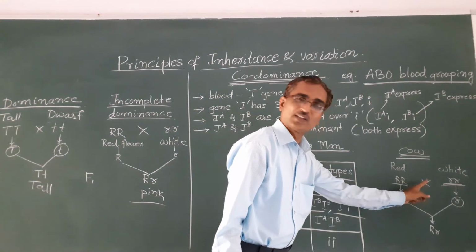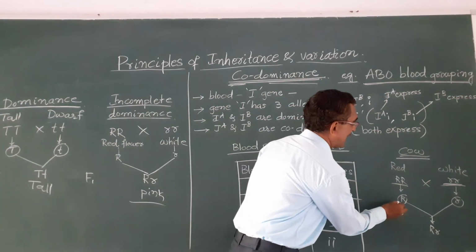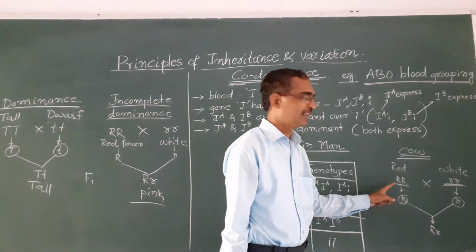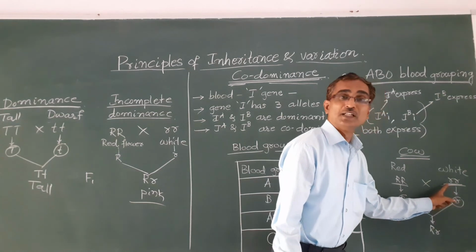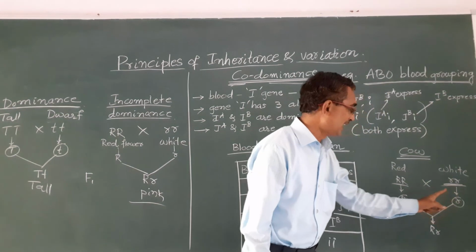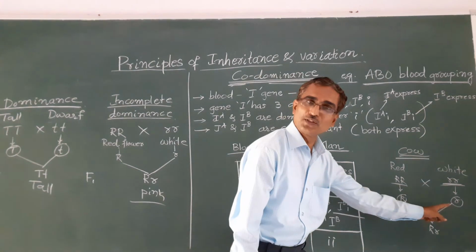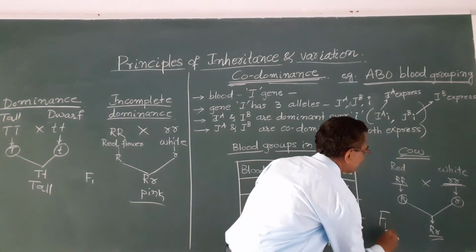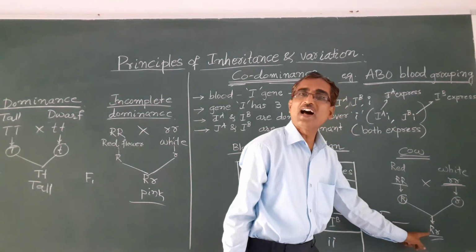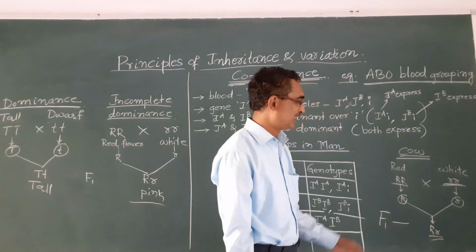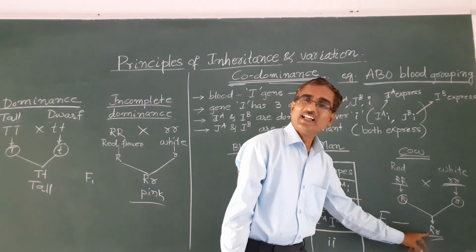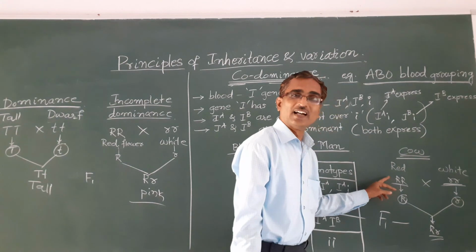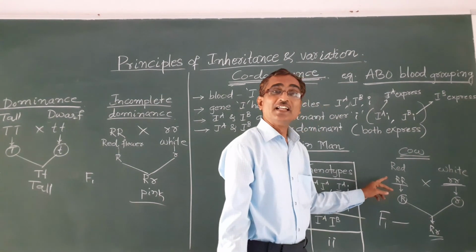When they are crossed, these gametes are produced: capital R from RR and small r from rr. When these gametes fuse together, they produce the F1, that is capital R and small r. You see here, this F1 is not red.